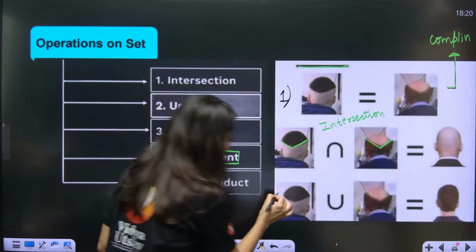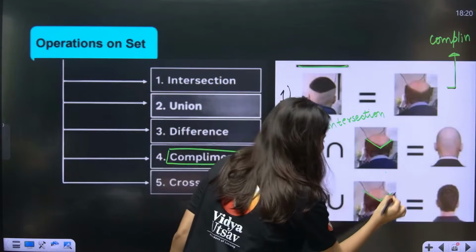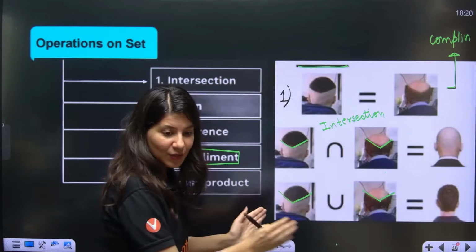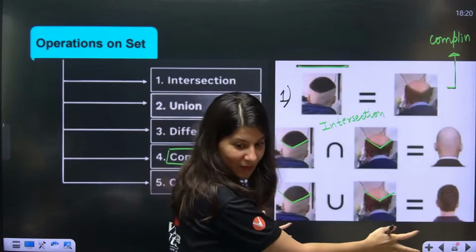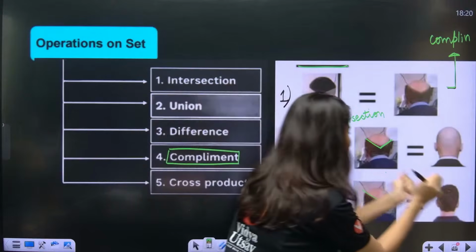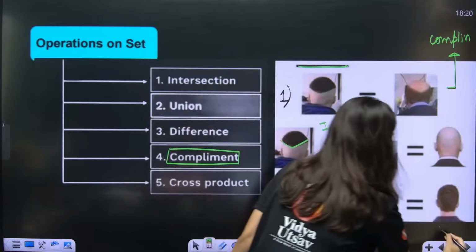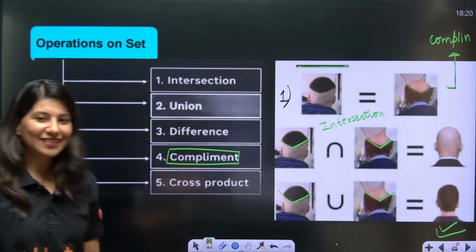Now, if you want to take union, it means combining. So combine both the pictures, and you'll be like, okay, union is this. But this is just a meme.